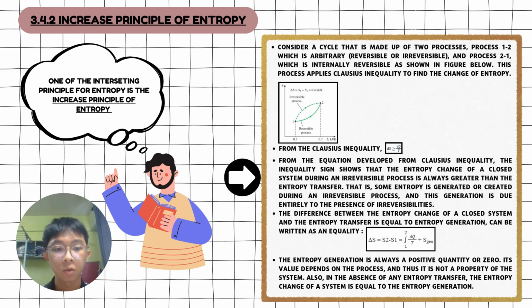The difference between the entropy change of a closed system and the entropy transfer is equal to entropy generation, which can be written as an equality. The entropy generation is always a positive quantity or zero. Its value depends on the process, and thus it is not a property of the system. Also, in the absence of any entropy transfer, the entropy change of a system is equal to the entropy generation.